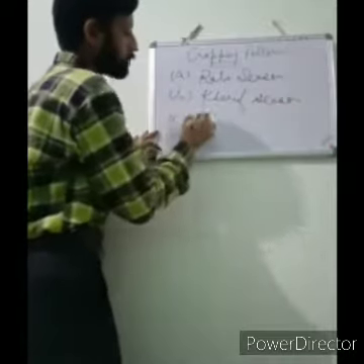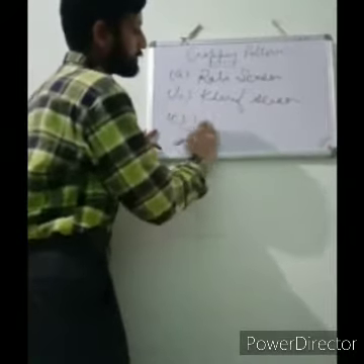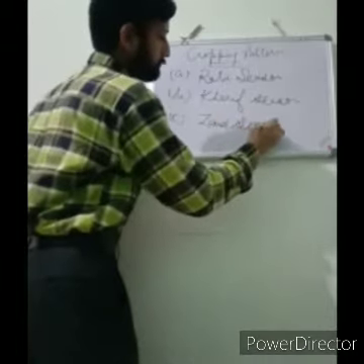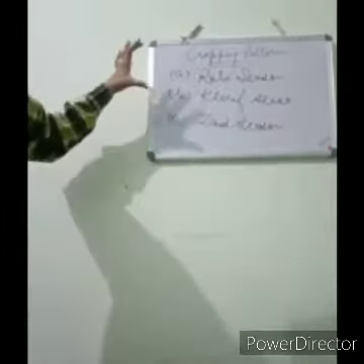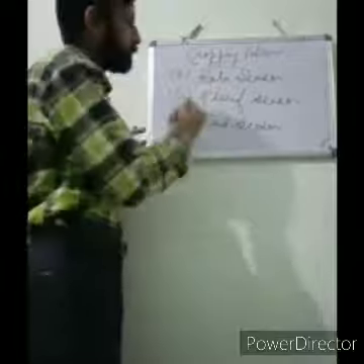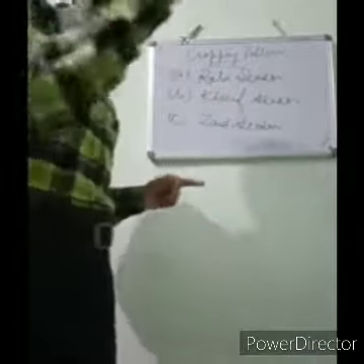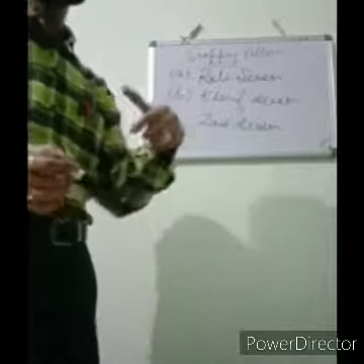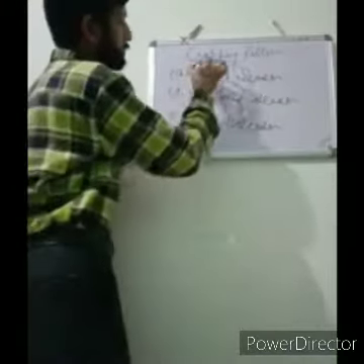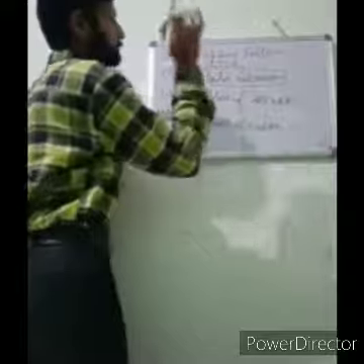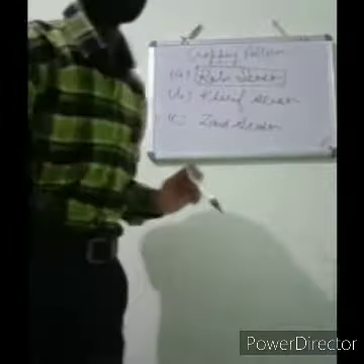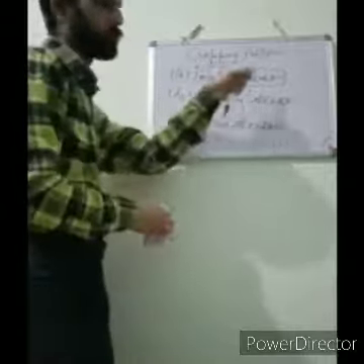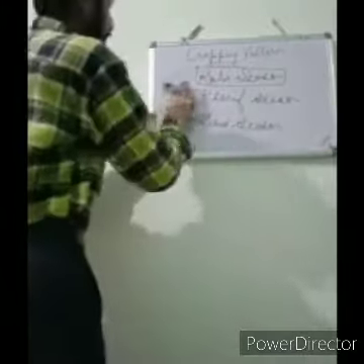And thirdly, the Zaid season. These are the major three seasons in which we do cropping and harvesting. First of all, we will discuss the Rabi season.